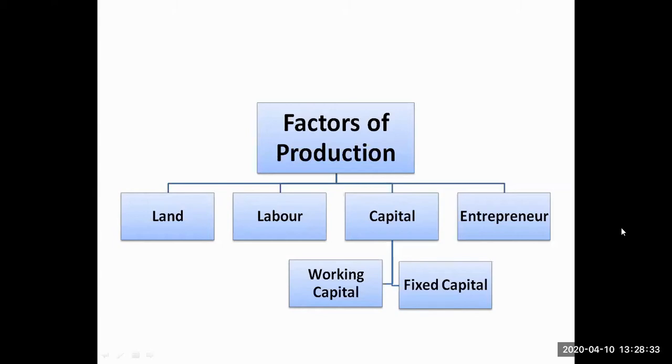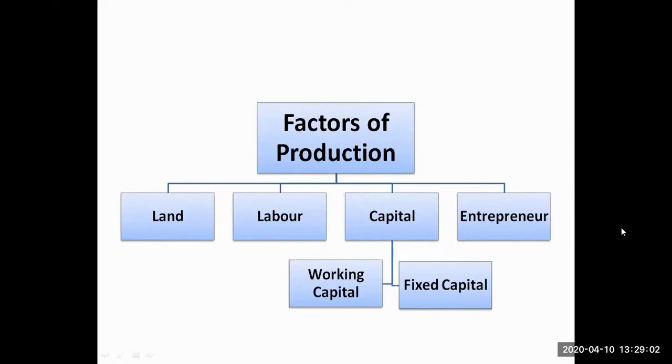Correct. So factors of production, even when I am teaching you this chapter, the story of village Palampur, here also the farmer, the large scale farmer, is the entrepreneur. He gives his land to the landless laborer. He appoints them as laborers. On his own land he asks the laborers to do the work, and then he is using his money in buying the inputs for his farm.